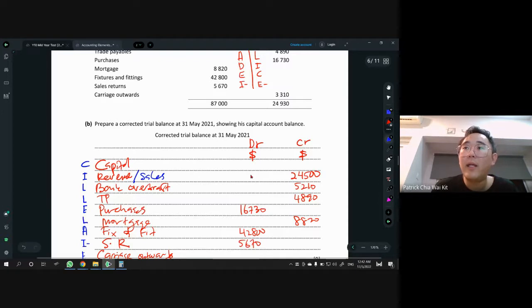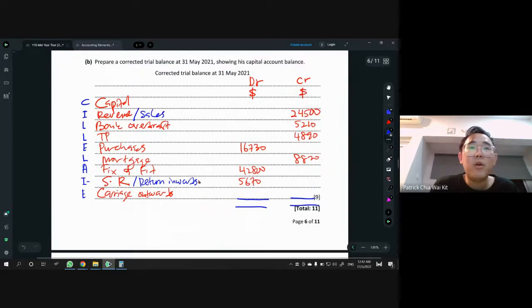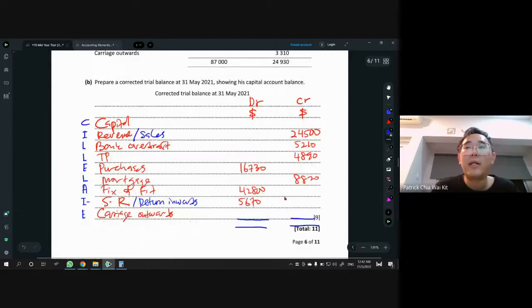By the way, sales return has another name, known as return inwards, because the things are coming in. Any other name here? Nope, all good. And finally, carriage outward is 3310, expenses, so put on the left side.